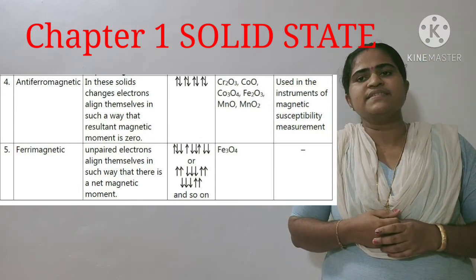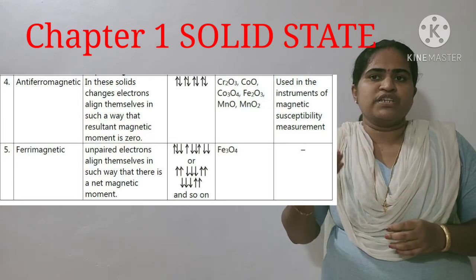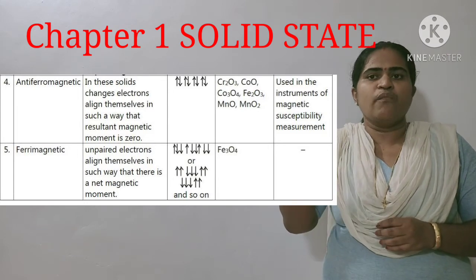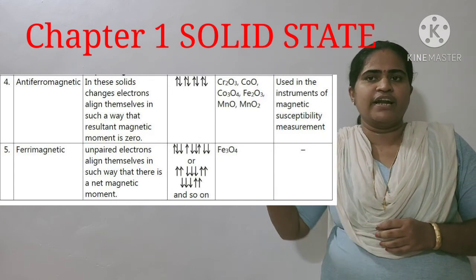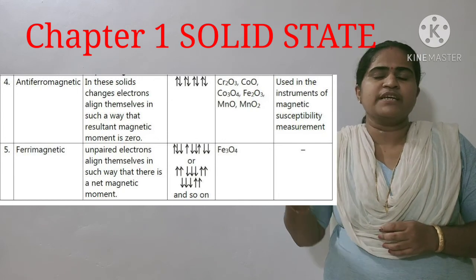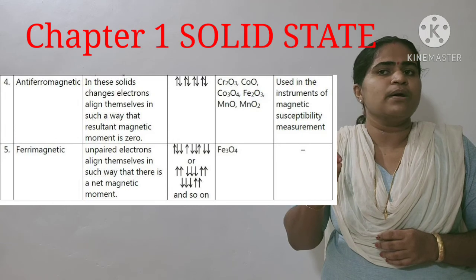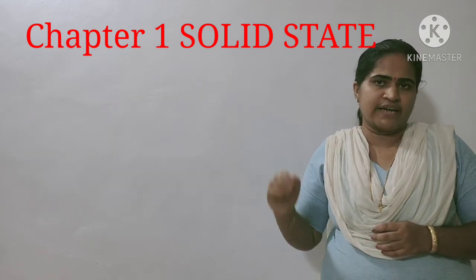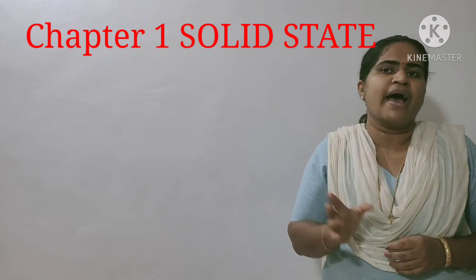Next we consider the ferrimagnetic substance. Here we are expecting a large value of dipole moment, but we get a very small amount because some of them are aligned in one direction, others in the opposite direction. So we are expecting more, but actually it shows very little magnetic moment. These are the different types of magnetism, and we must study one example for each magnetic property.